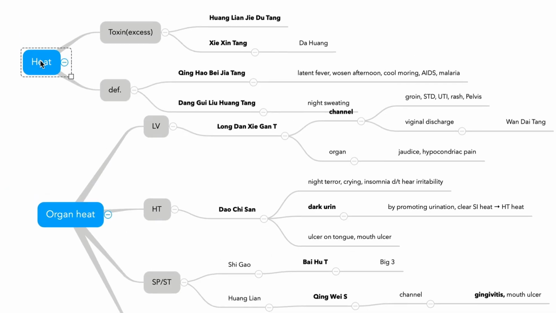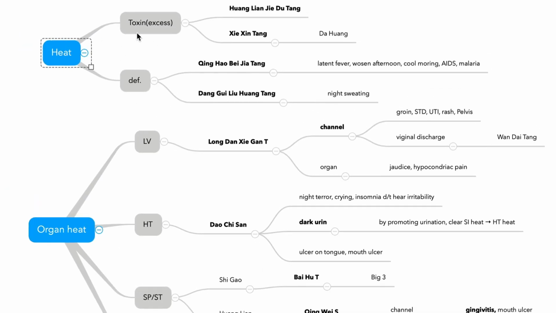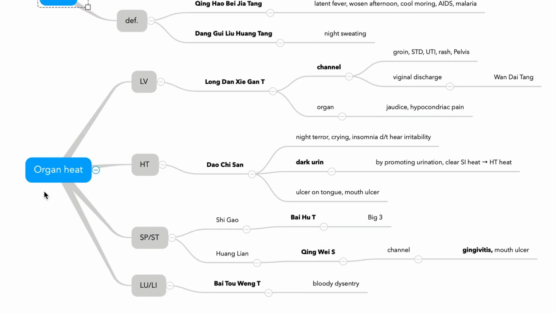So two categories in heat. This is systemic: Huanglian Jiedutang and Xiexintang. And deficiency heat, latent fever, Qinghao Biejiatang, and night sweating, Danggui Liuhuangtang. Organ heat: liver, heart, spleen, and lung. Liver, Longdan Shegantang; heart, Daochisan. Stomach, spleen, Baihutang, Qingweisan. And large intestine, Baitouwengtang. So how many formulas?